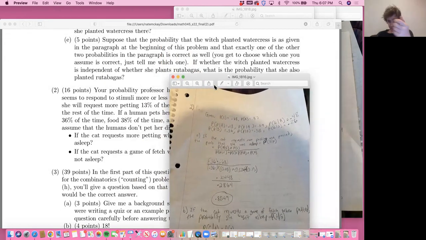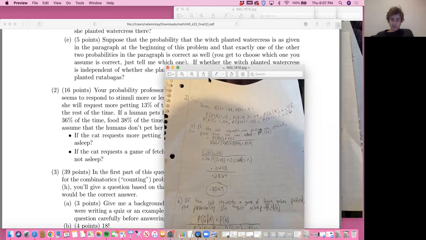If the cat requests more petting, when petted, the probability that she was asleep is the probability of S and P. So you plug in that formula and put in all the numbers for wanting to be pet and being asleep, and the probability that she is asleep, up top. Then you do it down low, but you add the probability of wanting to be pet and awake, and the probability of being awake as well.